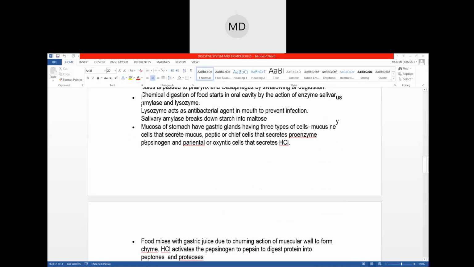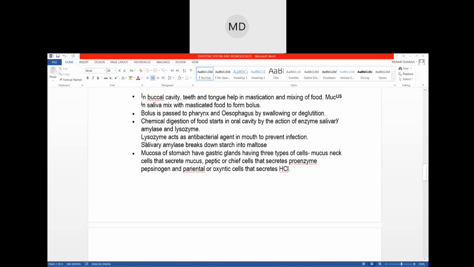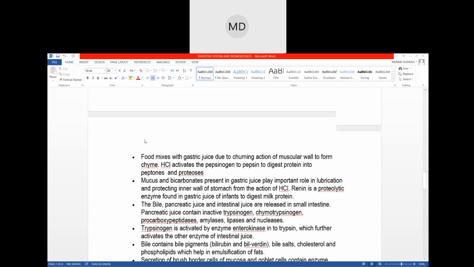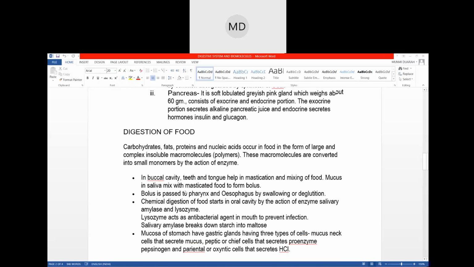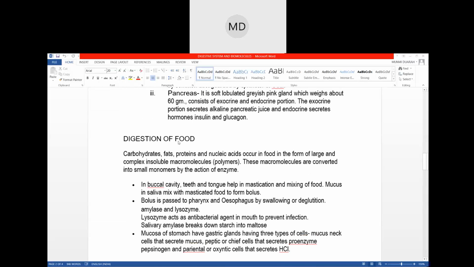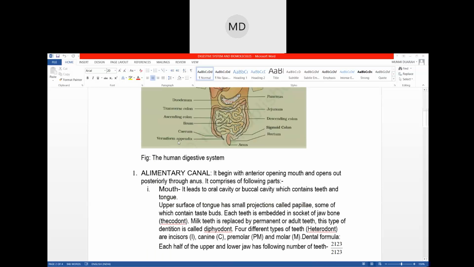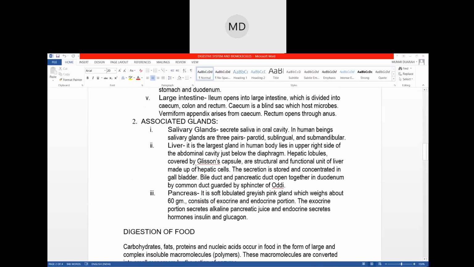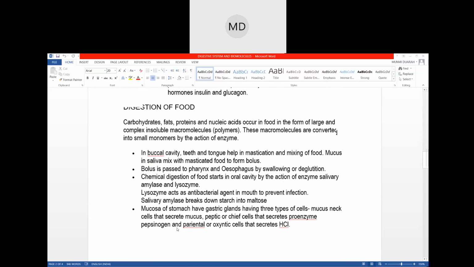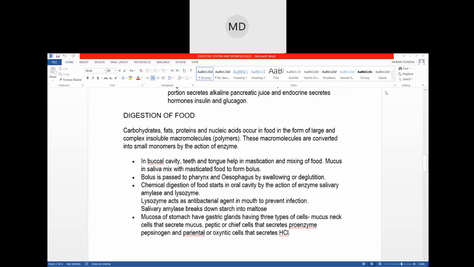Today I will be teaching the digestion of food. Many students are not there, so I will not discuss very much. I'll just discuss the digestion of food. Before that, we have discussed the digestive system, then the alimentary canal and the glands, right? So now comes digestion of food. This is the whole process of how food gets digested in our body.